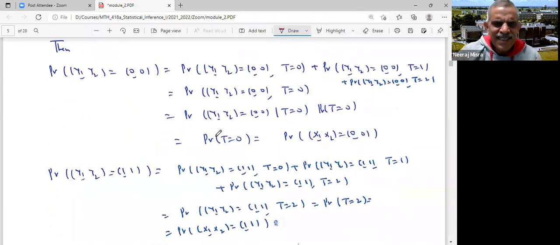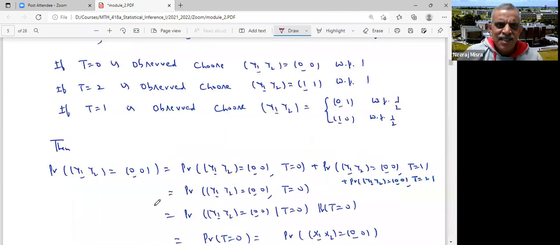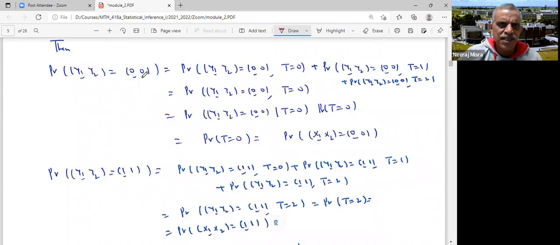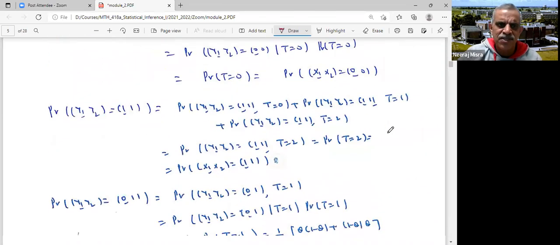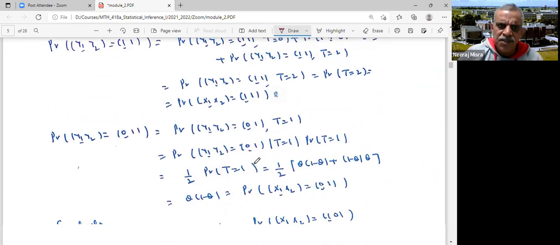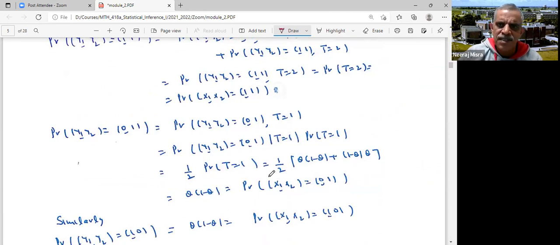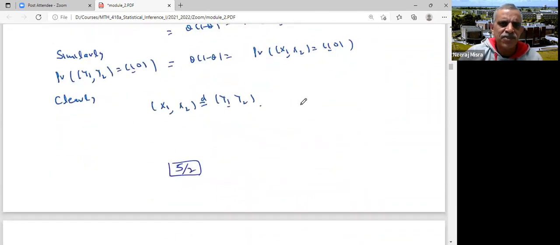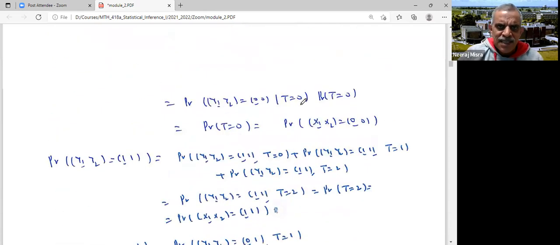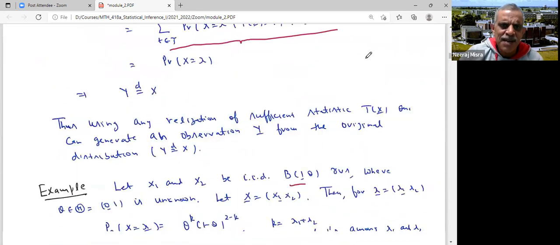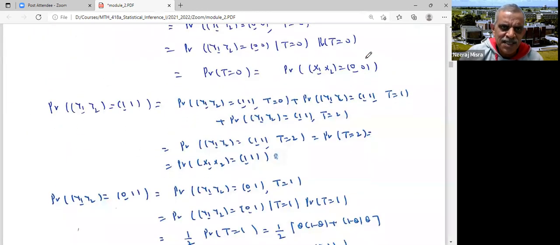And then you can do simple algebra. You can show that Y1, Y2 has the same distribution as X1, X2. Probability Y1, Y2 equals 0, 0 is the same as probability X1, X2 equals 0, 0. Probability Y1, Y2 equals 1, 1 is the same as probability X1, X2 equals 1, 1. Probability Y1, Y2 equals 0, 1 is the same as probability X1, X2 equals 0, 1. So X1, X2 has the same distribution as Y1, Y2. I've shown it already before, but here in this particular example, I have illustrated this.